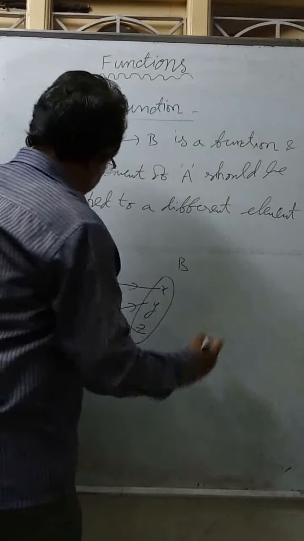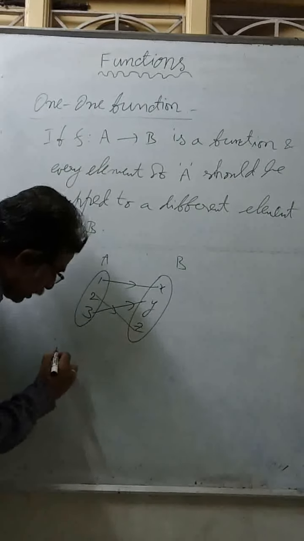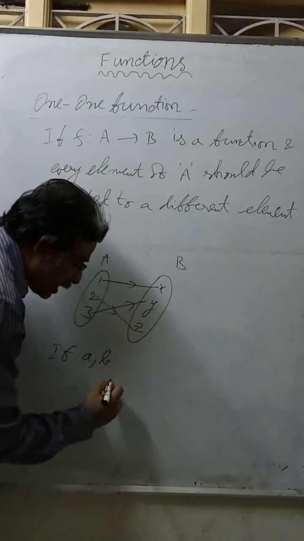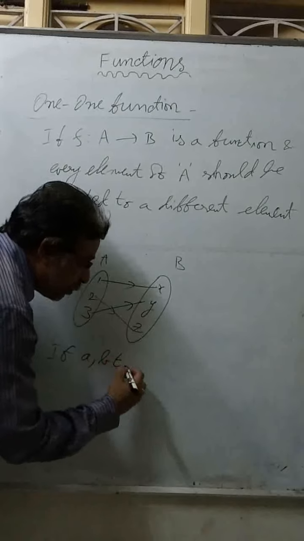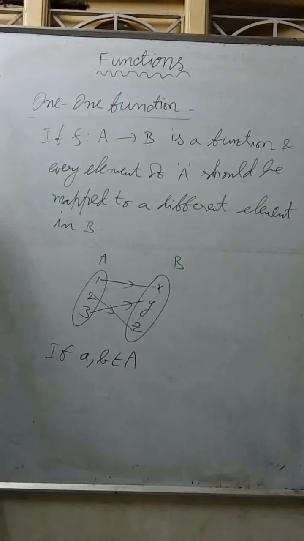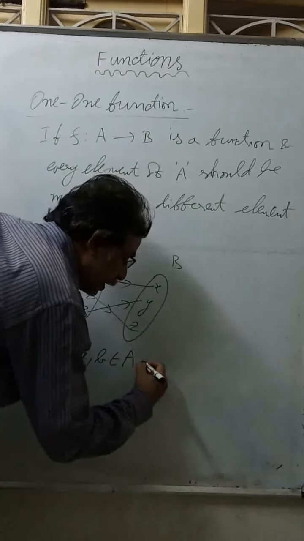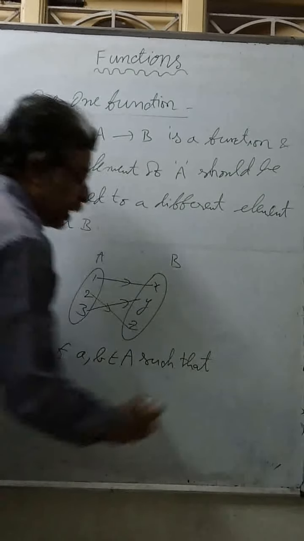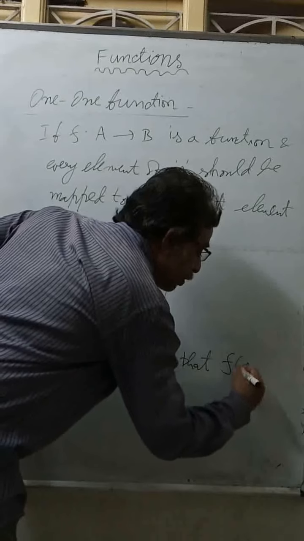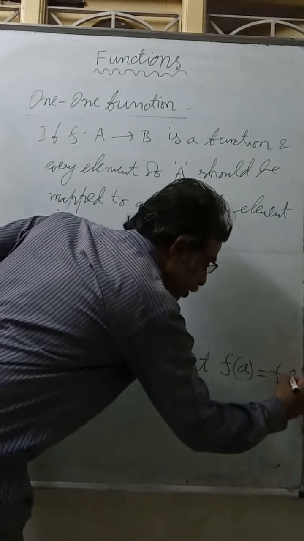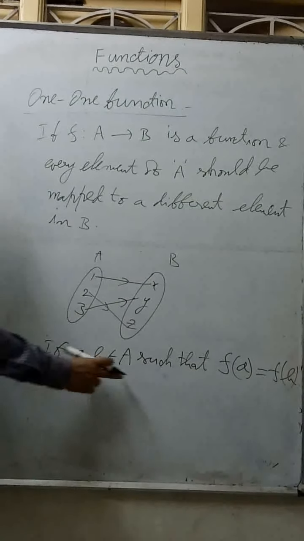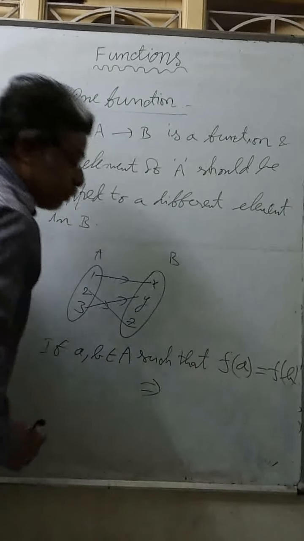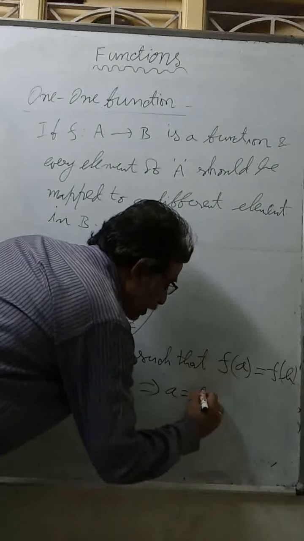What I want to say is here the basic rule: if a, b, or a1, a2, your choice, belongs to A such that f(a) equal to f(b) implies a equal to b.